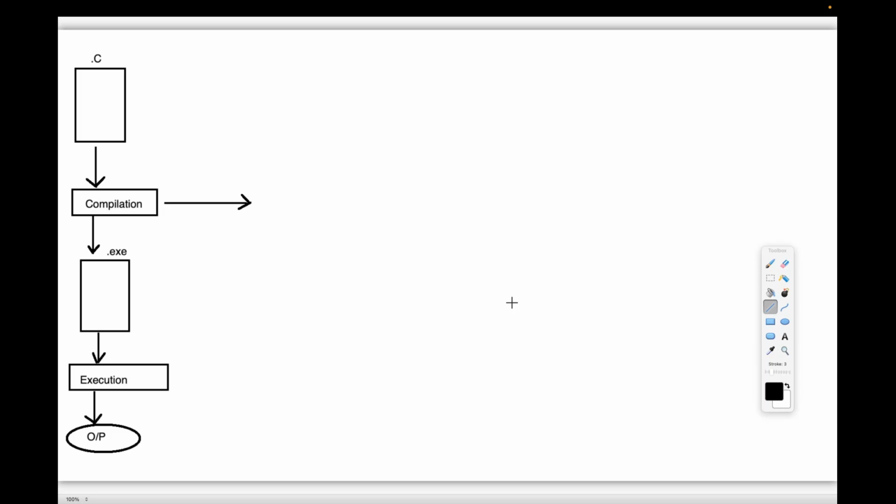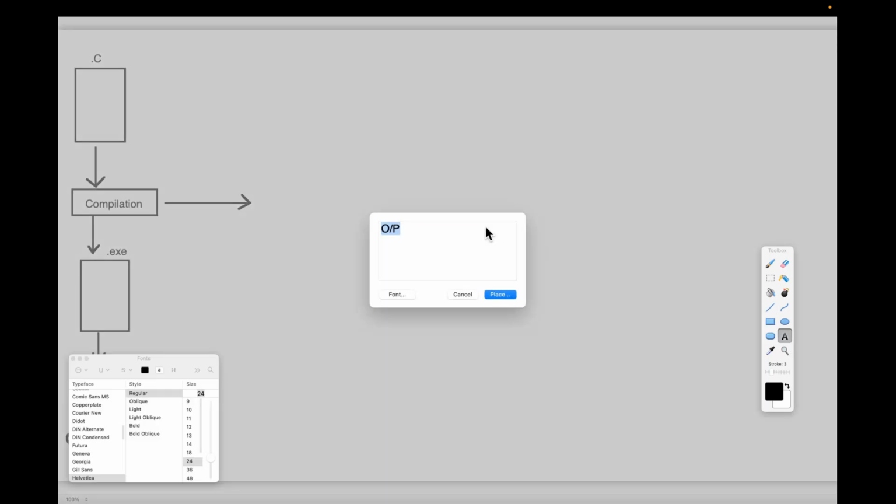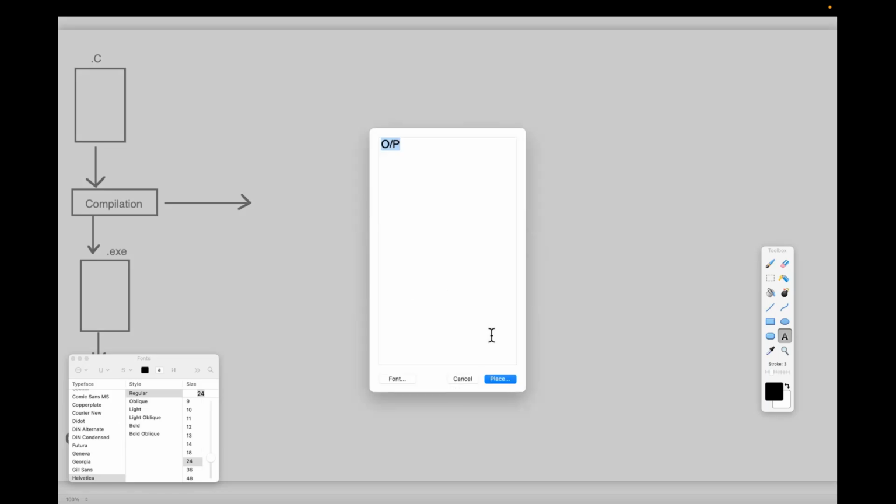What are the four missions which perform compilation? Compilation internally has four missions working together to complete it. The very first one is the preprocessor.